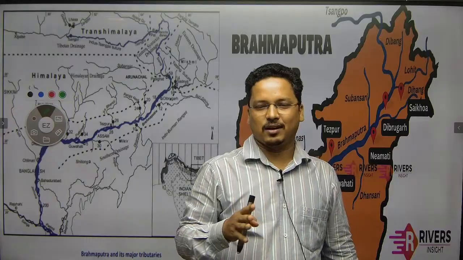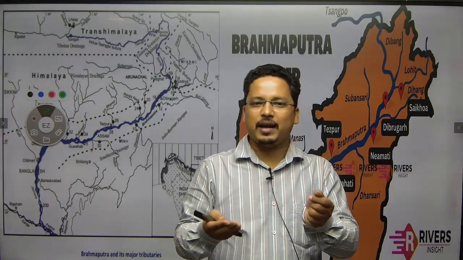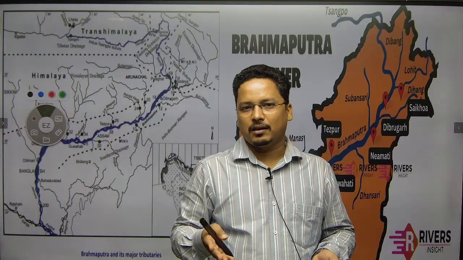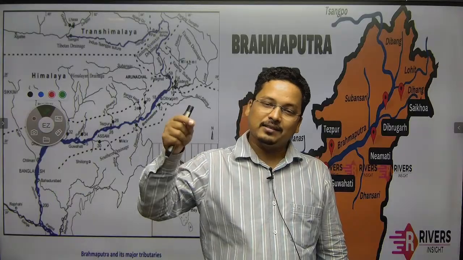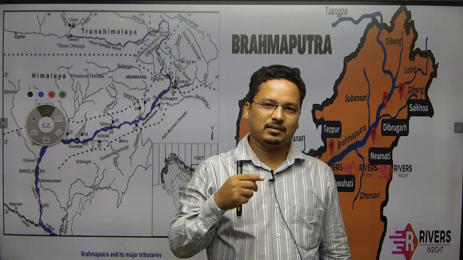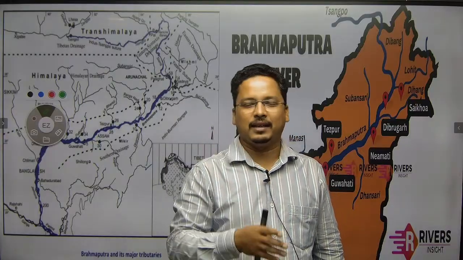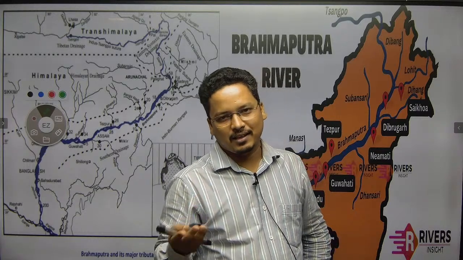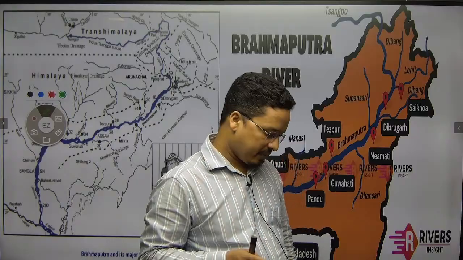So any river originating from Tibet is by default believed to be antecedent, because Tibet is older than the Himalaya. The rivers which form in Tibet are older than the Himalaya, so that is where they will maintain their path. The original path will be maintained, and they will cut deep valleys. They are the example of antecedent or insequent stream. Is it clear to all?